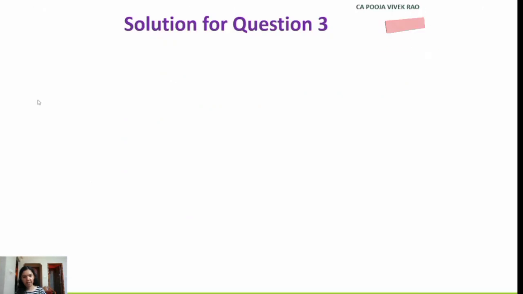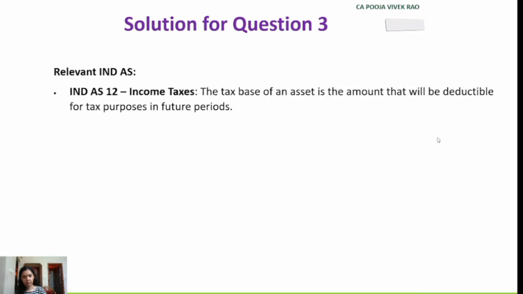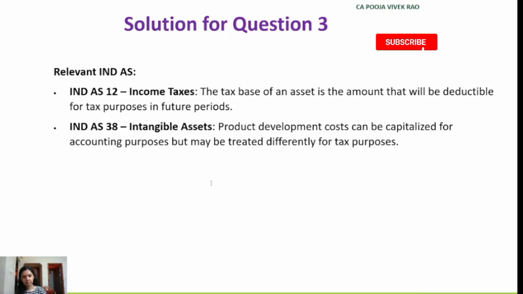So here also the relevant Ind AS applicable is Ind AS 12, income taxes. The tax base of an asset is the amount that will be deductible for tax purposes in the future period. And apart from this, Ind AS 38 is also applicable, that is intangible assets. Product development costs can be capitalized for accounting purposes, but it might be treated differently for tax purposes. Now first let's note down some important facts given from the question which will be required to solve this part of the MCQ.